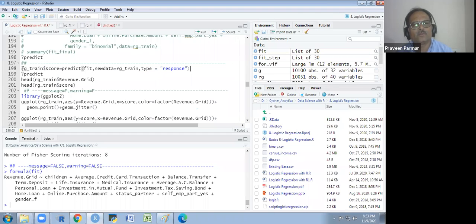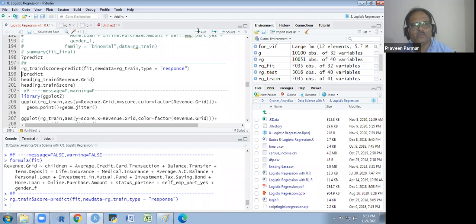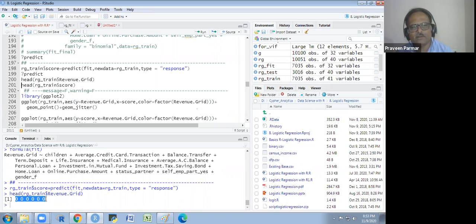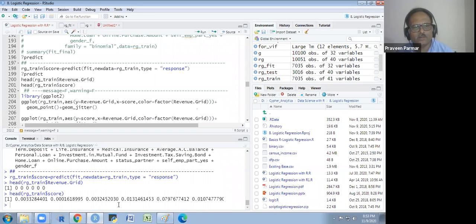So I am taking a new column score there in that data frame, RG underscore trend. So I will show you the head of revenue grid. The 6 observations all are null. And here is the score. I want to see what probabilities I am getting here. So I am getting a very small probability over there, less than 0.1. I think that it is okay. There is no higher probability we could misclassify this.